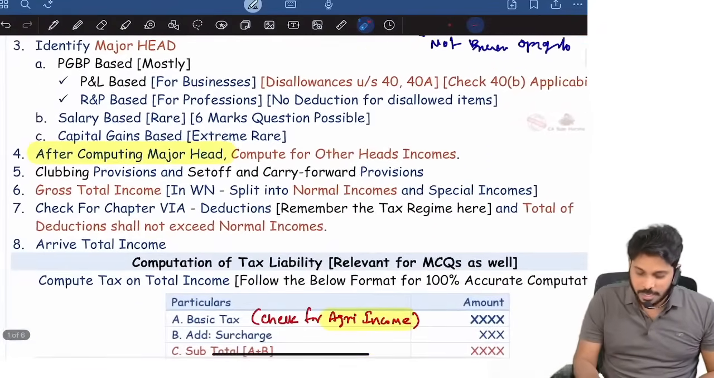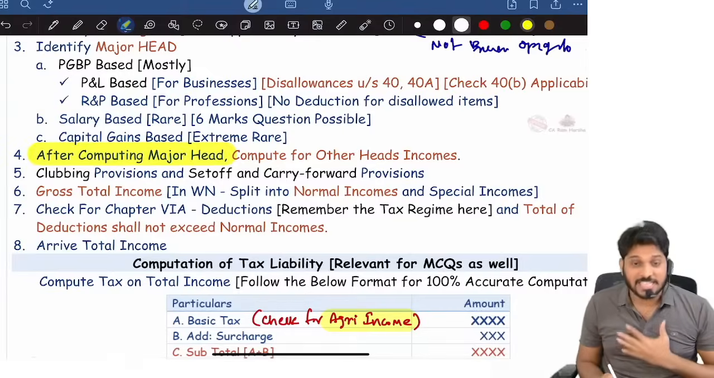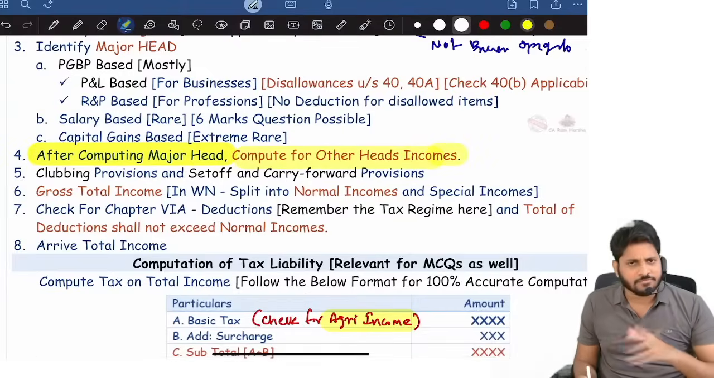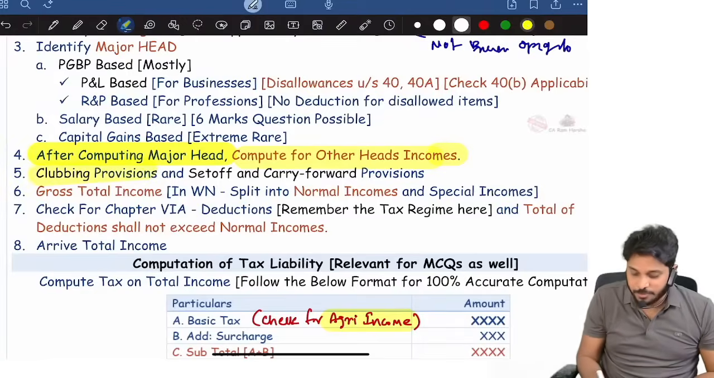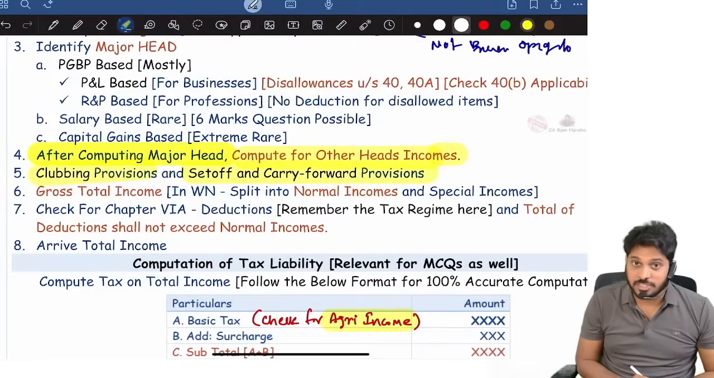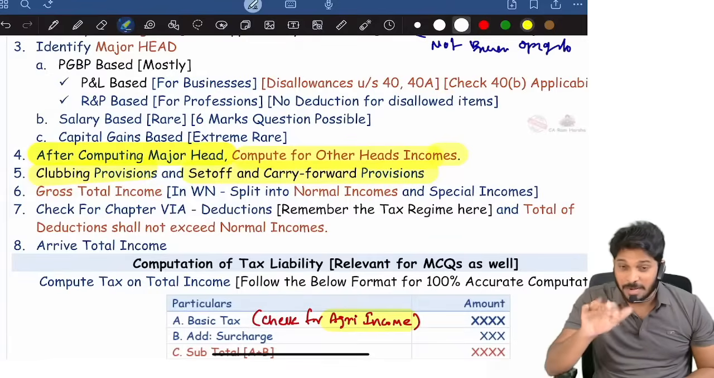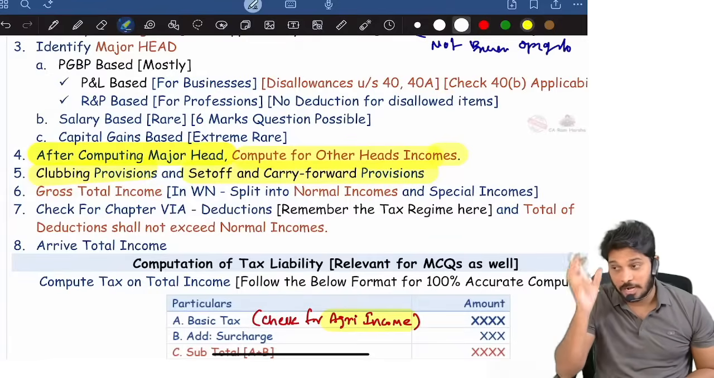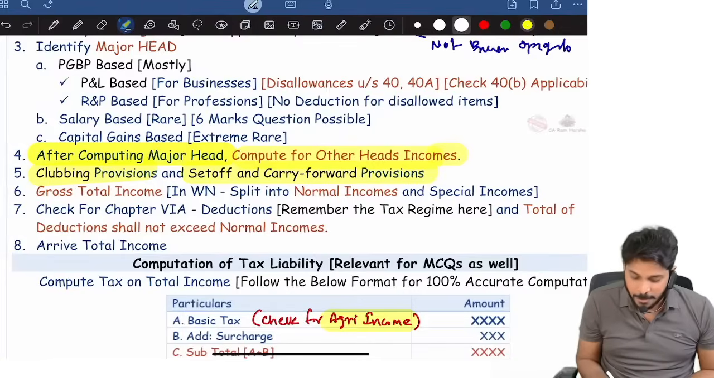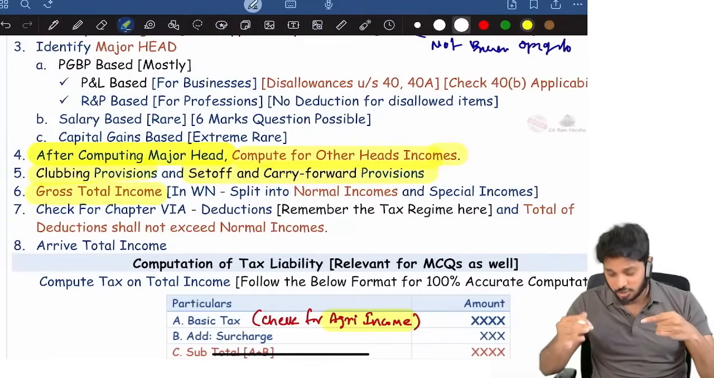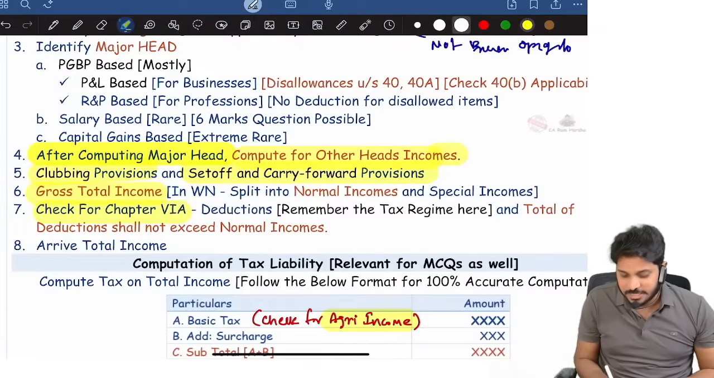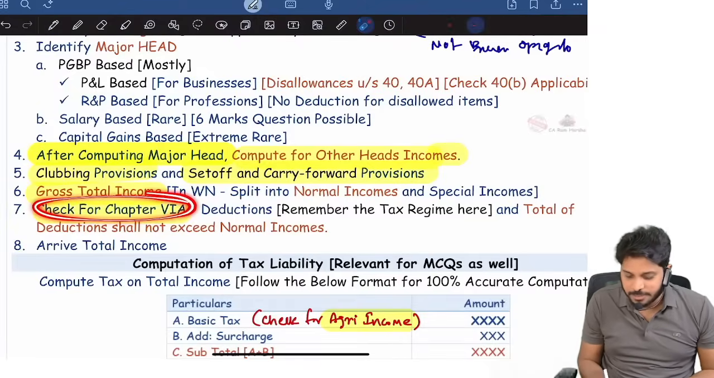So look at it now. First compute the major head of income, then compute income for other heads. Then put it in the table which I showed just now. Then you apply clubbing provisions, set off and carry forward provisions. When you are solving income under other heads, especially, clubbing provisions you should also keep in mind. Then you will get gross total income. Once you have completed gross total income, you will check for Chapter 6A reductions.